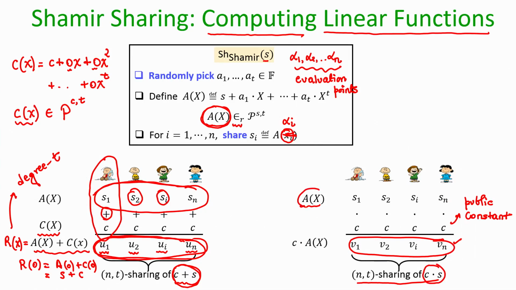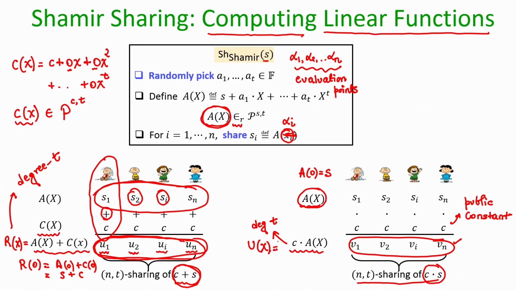A(x) was a polynomial of degree t and its constant term was S. Now, consider the polynomial C times A(x). Its degree also will be t, because you are just multiplying each coefficient of the A(x) polynomial by a field element. As a result, the coefficients will change, but you will still have terms from x to the power 0 to x to the power t. So, that is why its degree will be t. And what can I say about the constant term? Let us call this polynomial U(x).